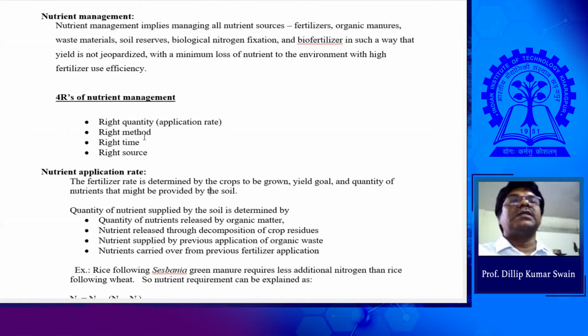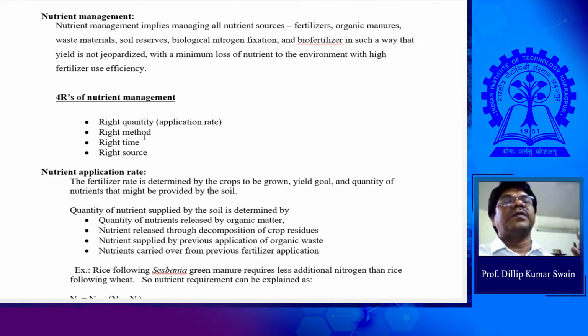If you go for broadcasting, then the loss will be more and the use by the plant will be less, so efficiency will be lower. In that case, you need a greater amount of fertilizers, right? And if you go for placement of the fertilizers at a particular depth as needed by the crop, or the fertilizer can be well mixed in the soil and placed in a zone where the crop can take it up better, in the proper root zone, then the efficiency becomes higher and the loss becomes less.